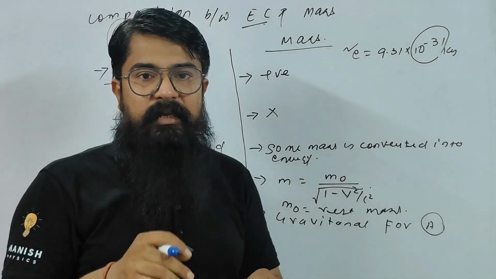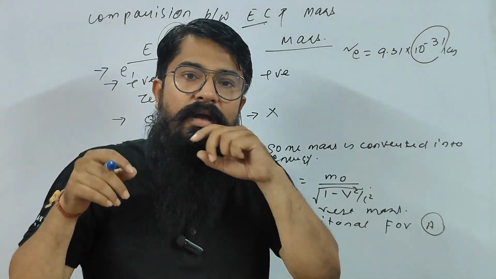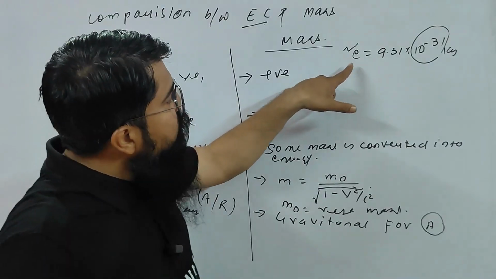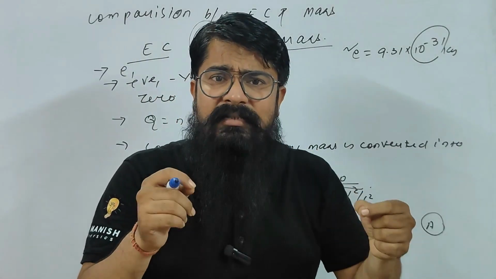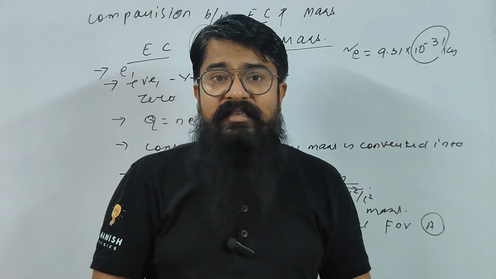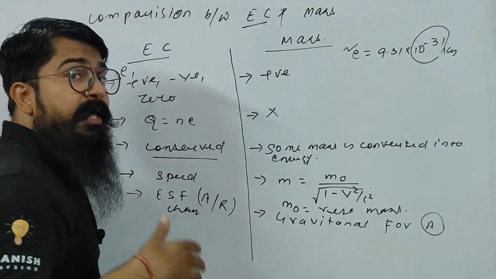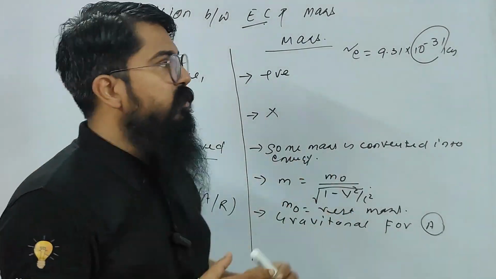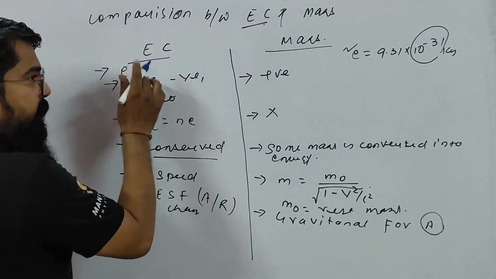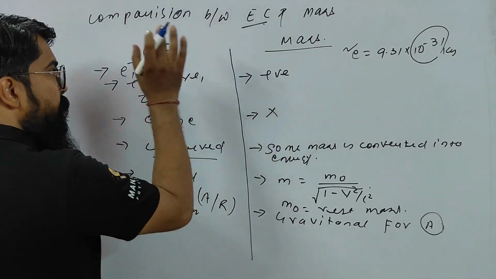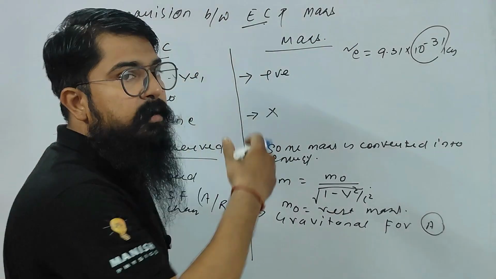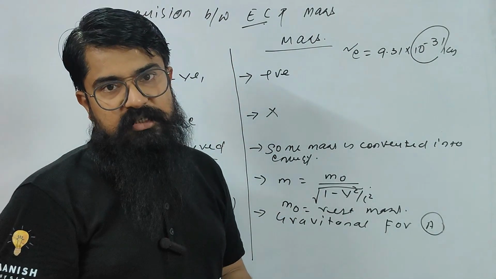However small the mass of the electron may be, it has some mass. So every charged body has mass, but every mass may or may not have charges. You can write this down.